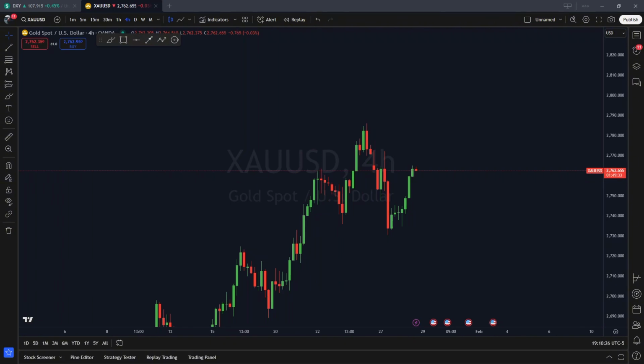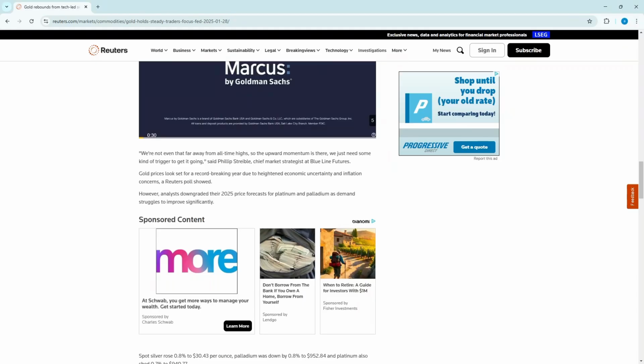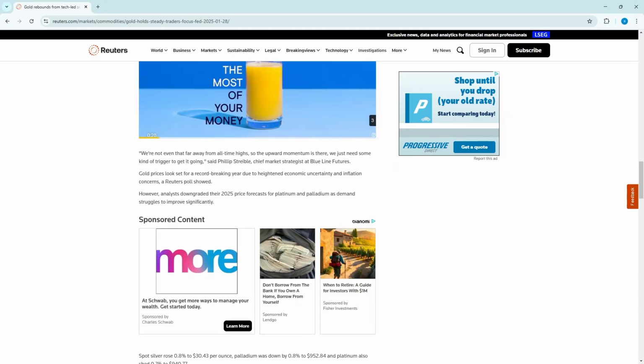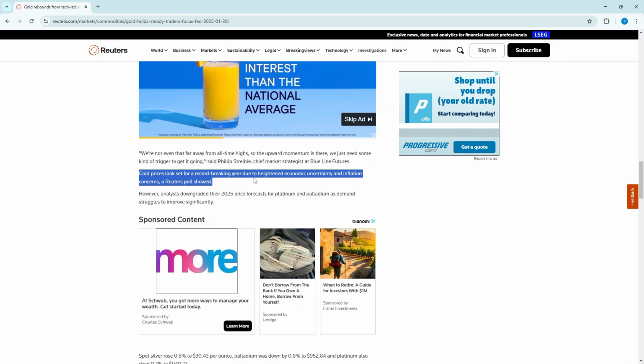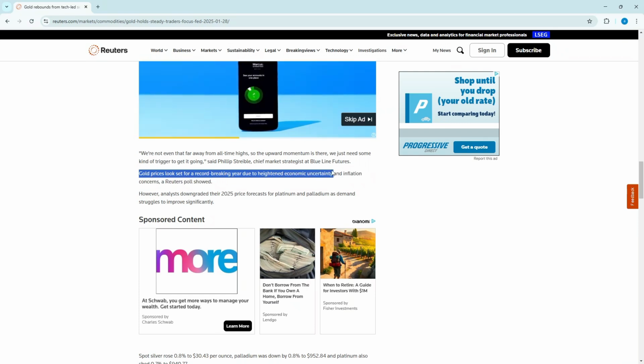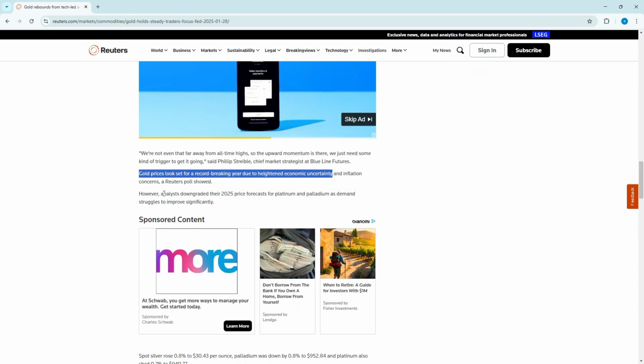Now, to cover the fundamentals before diving into the technicals here, let's just go ahead and use this article from Reuters really quickly. So you can see right over here, gold prices look to set a record-breaking year due to heightened economic uncertainty. That's because of all of Trump's policies that he may be bringing on and inflation concern.